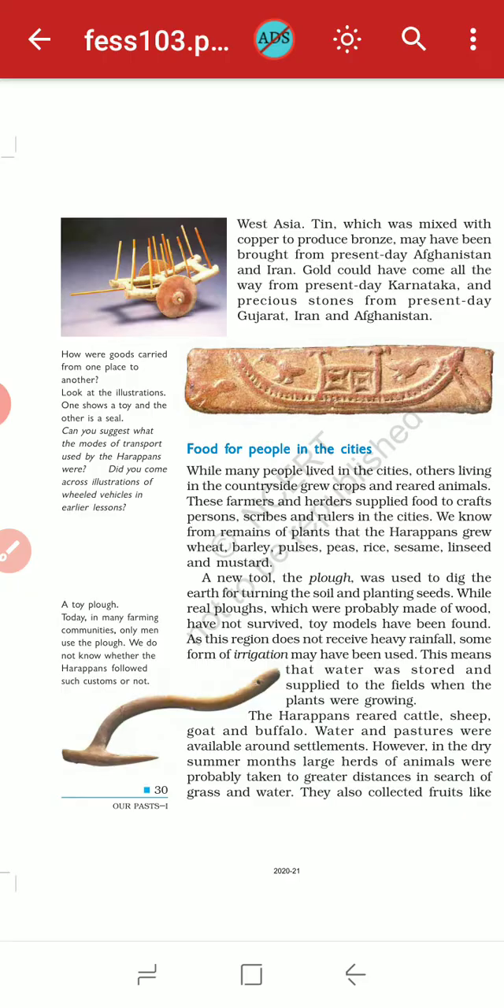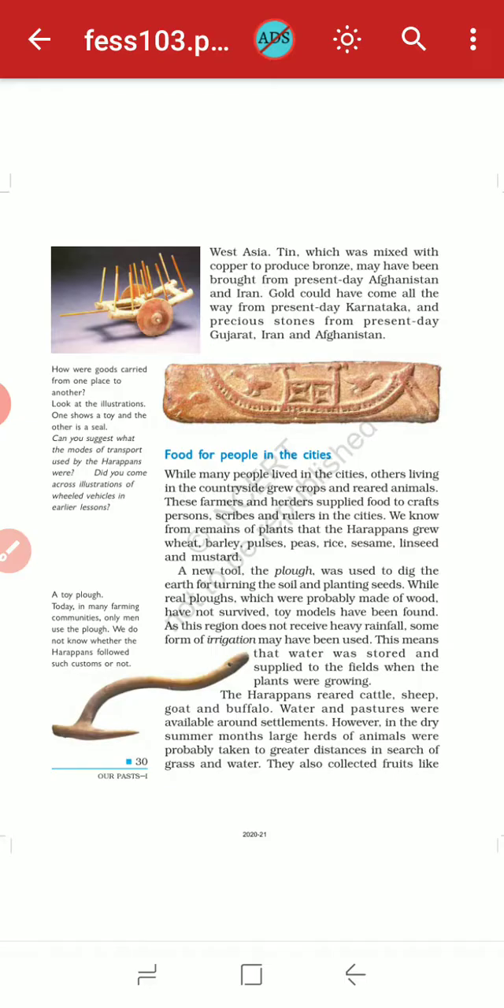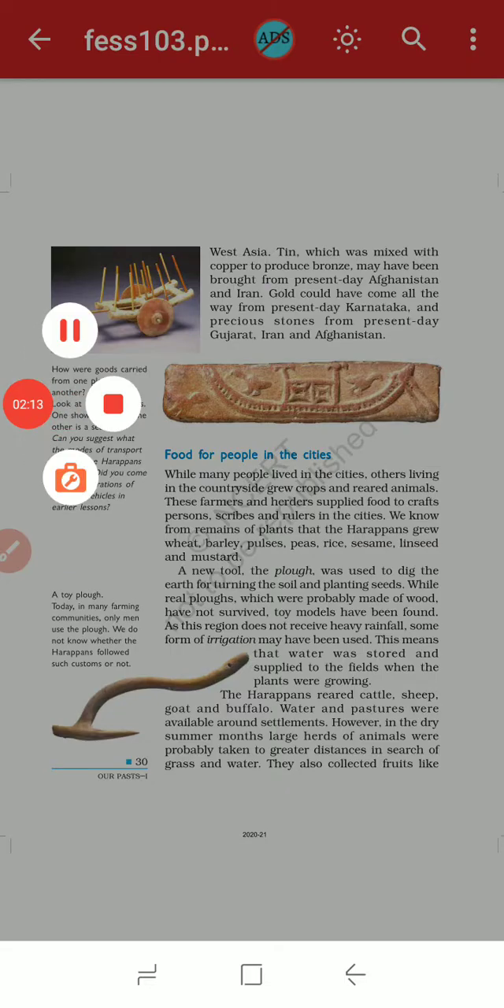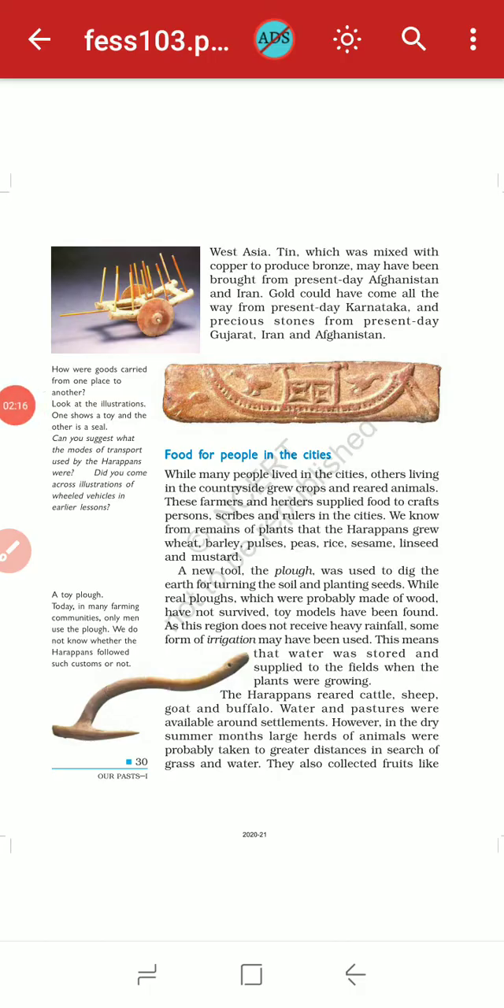Okay, the food for people in this city. Now this is a very important part. What kind of food did they eat? Okay, so for food people grew crops. It is obvious that for food the people grew crops, and besides growing crops they also reared animals. Okay, so farmers provided this food to the craft persons, scribes and rulers in the city. They just directly provided this to the rulers or scribes, and then the rulers provided it to the people.